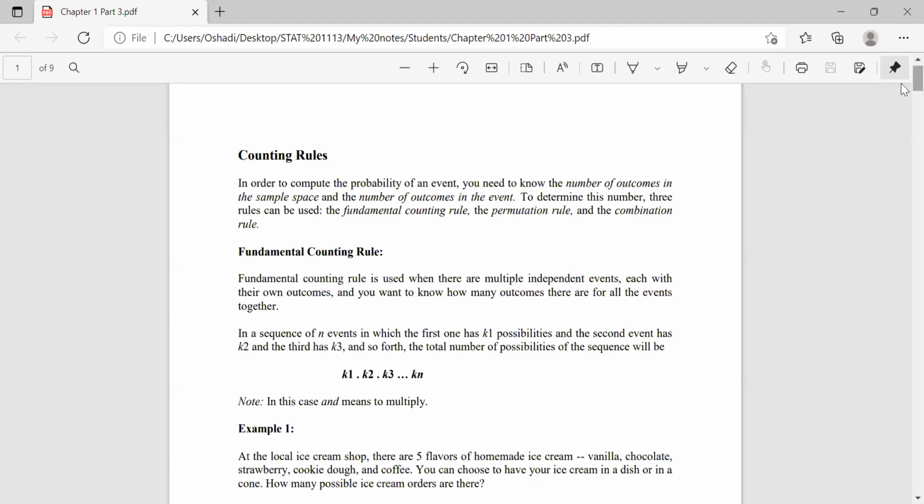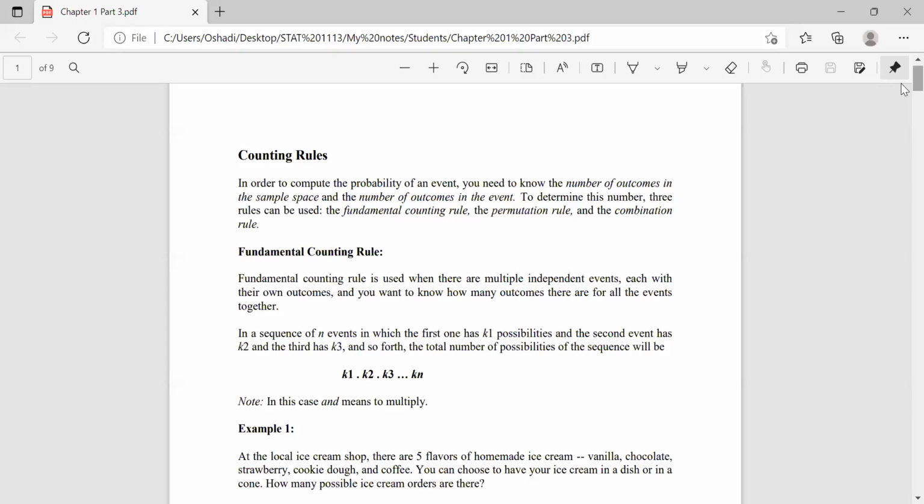So when we are dealing with probability, it is important to know the number of outcomes in the sample space and in the event. There are three basic ways of obtaining these: the fundamental counting rule, the permutation rule, and the combination rule, right?